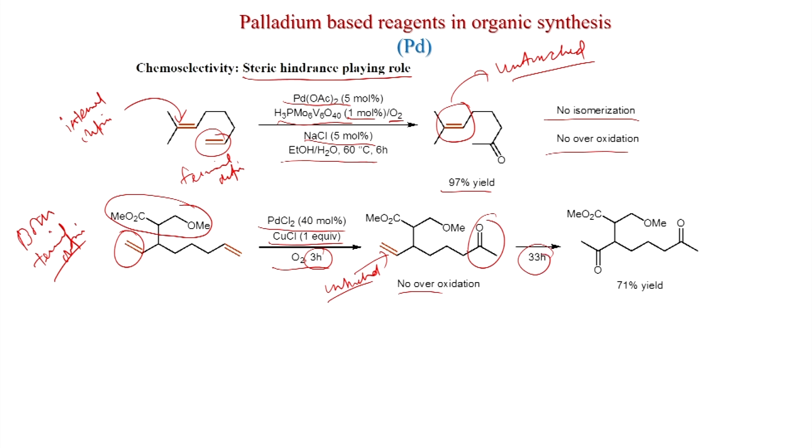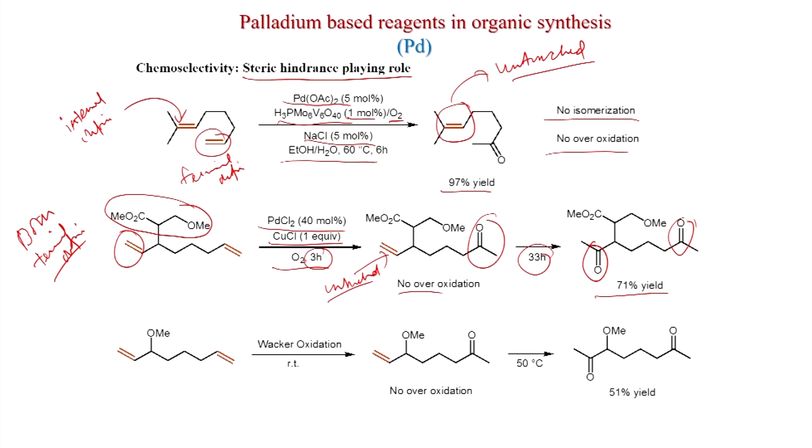Now, if you run the reaction for more time, like 33 hours, then you get this diketone, both double bonds getting oxidized to the carbonyl group, and you get this in 71% yield. So, if you run for shorter time, then you can get the selective oxidation. On the other hand, for longer time you get the diketone.